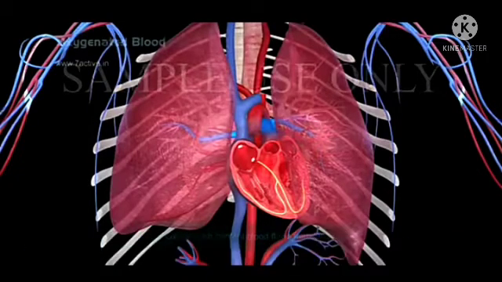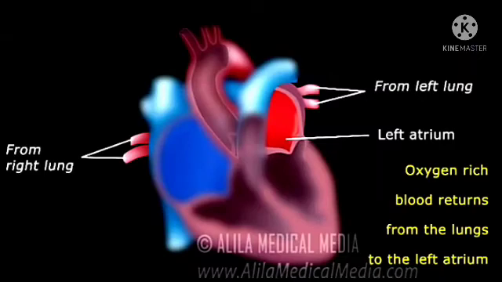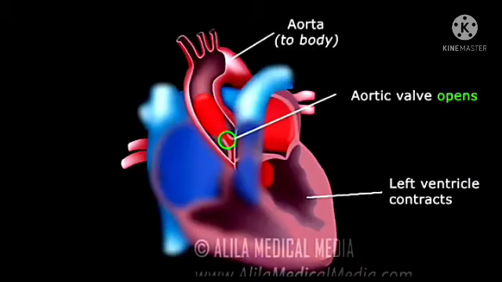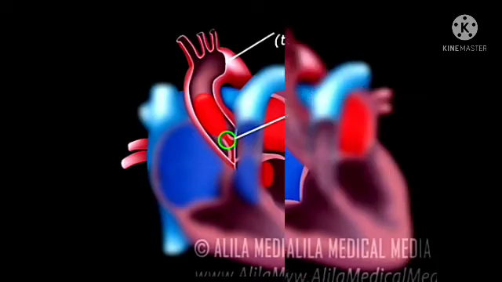Blood flow starts from the lungs. Oxygenated blood is brought by the pulmonary vein to the left atrium. Then blood reaches the left ventricle from the left atrium. From the left ventricle, oxygenated blood goes to all body parts through the aorta.